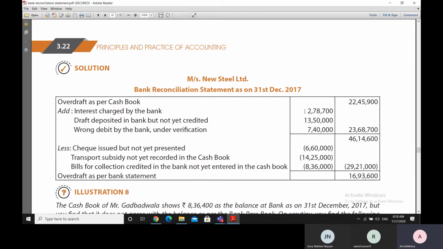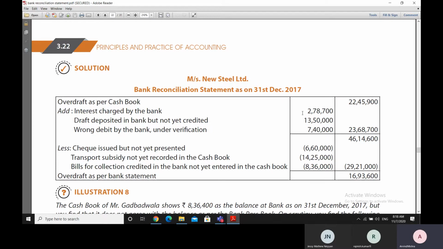Because when bank is charging interest, it is going to debit the bank statement. It is going to pass a debit entry in the bank statement. A debit entry in the bank statement means bank has withdrawn money from your bank account. So 2,78,700 has been reduced from the balance in the bank statement, but it has not been reduced in the cash book. So therefore cash book balance is more than the bank book.